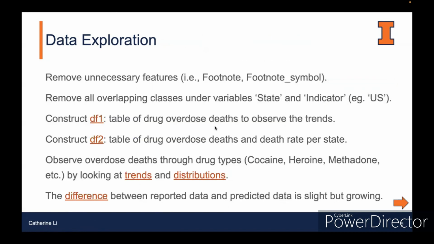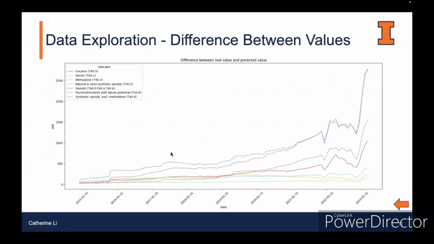Finally, we have 2 columns of values, one named predicted value, the other named data value. We know that the predicted value is derived from the data value, but we try to figure out the difference between them. We can see that the difference is slight, but it's growing, especially after 2022. It may be because, starting in February 2022, the CDC shortened the 6 month prediction lag to 4 months.